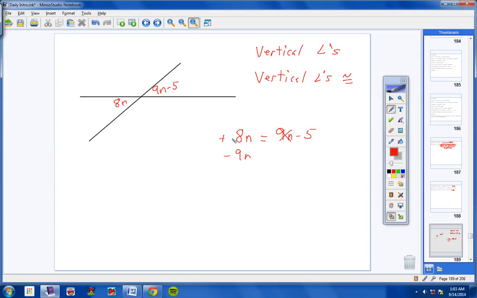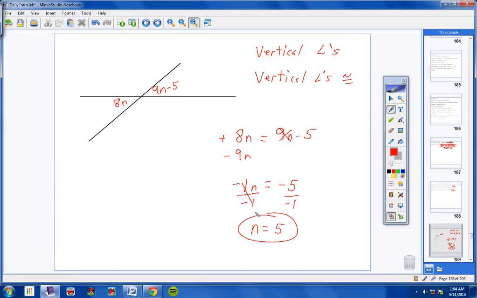Now I have a positive 8 and a negative 9. That's like having $8, positive 8, and you owe 9, so you're negative 1 in the hole. And then bring down your negative 5. Now we divide one side by negative 1. We must divide the other side by negative 1. These cancel, and you're left with n equals 5. Negative divided by negative is positive. So there, we found n.